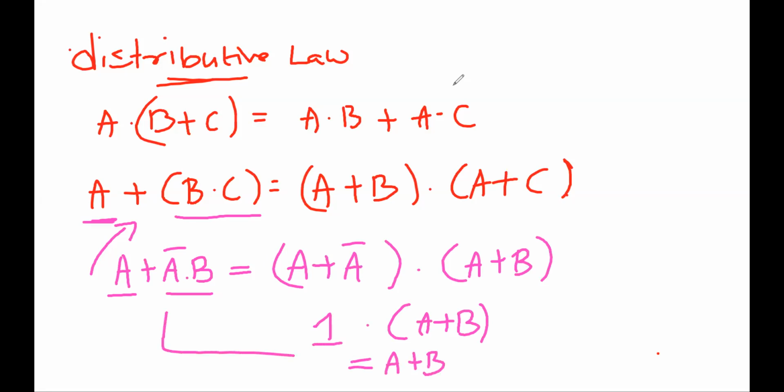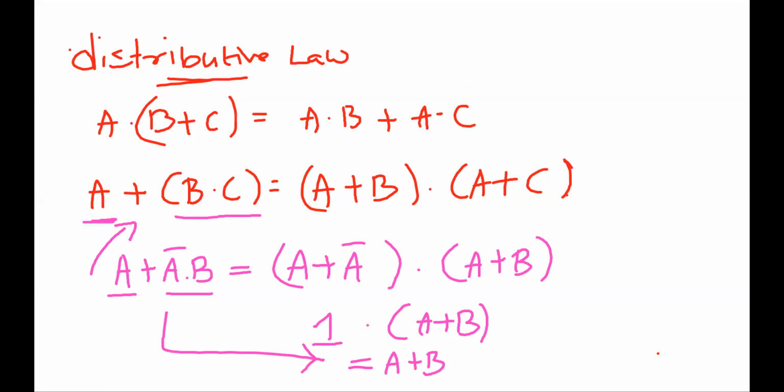So this expression can be written in this way. Is it clear? Yes, sir. Right. So this is called as distributive law.